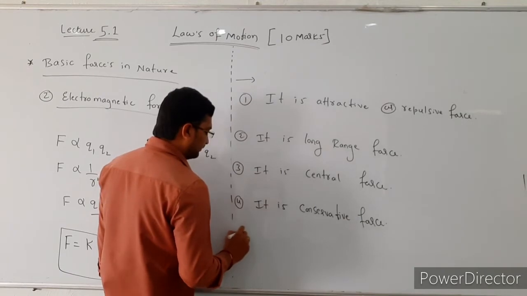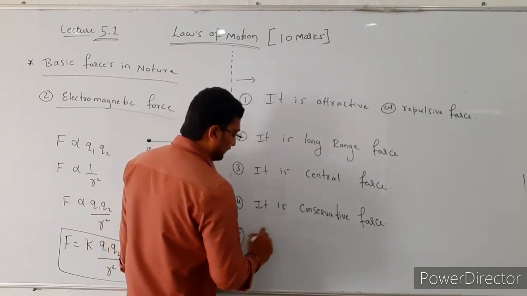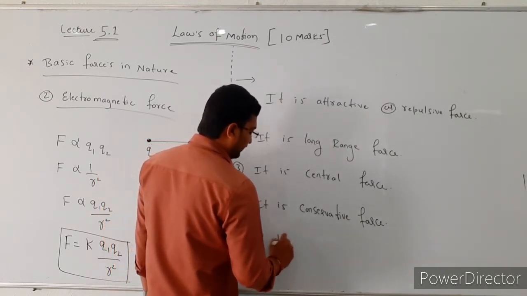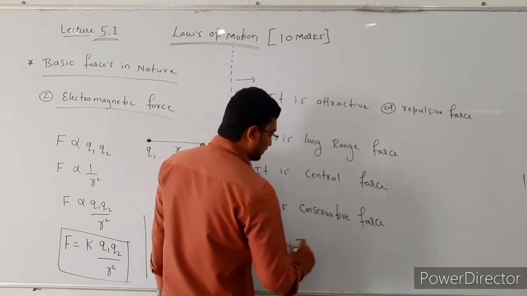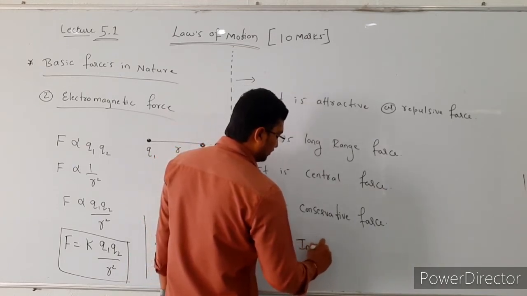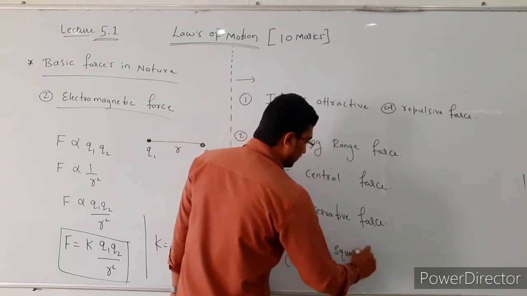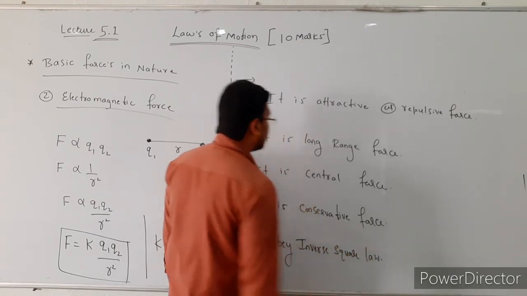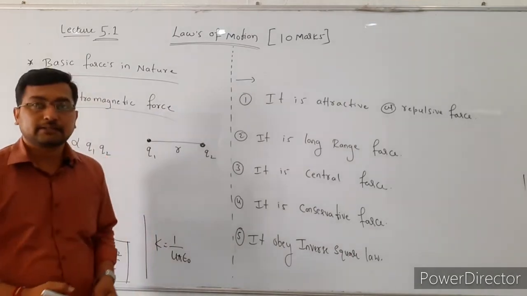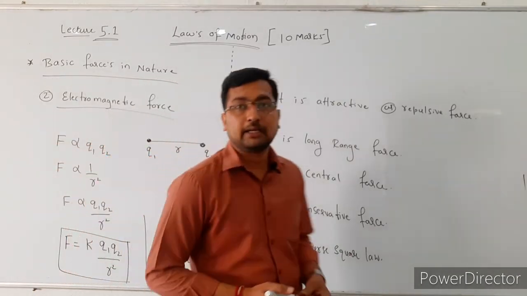And the fifth one is that it obeys the inverse square law. So these are a few characteristics of the electromagnetic force.